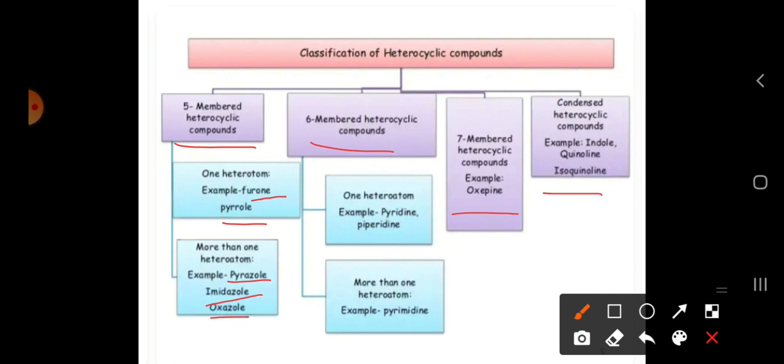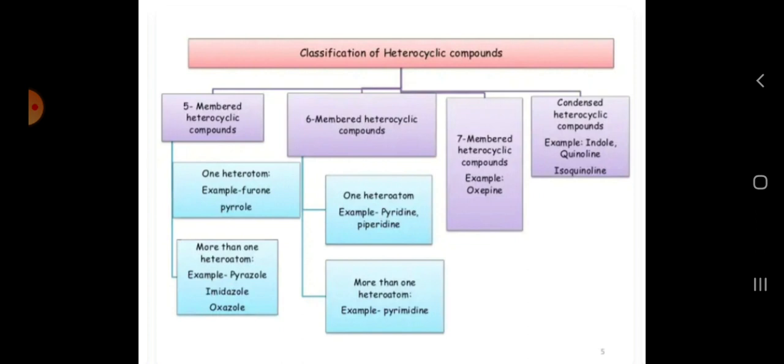These are the 5-membered heterocyclic compounds. For 6-membered heterocyclic compounds, we have examples like pyridine, piperidine, and with more than one heteroatom, pyrimidine. For 7-membered we have the example oxypyridine. Condensed means two rings combined, fused rings, with examples of indole, quinoline, isoquinoline.